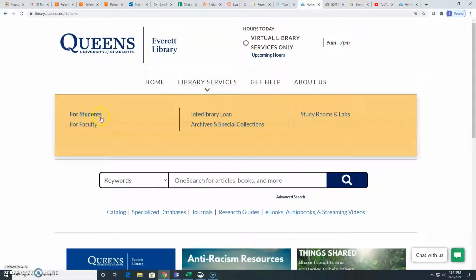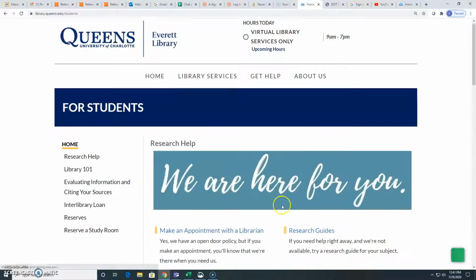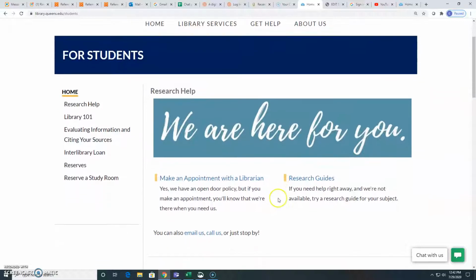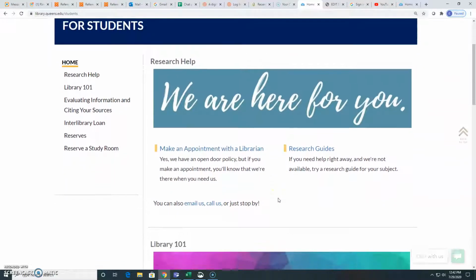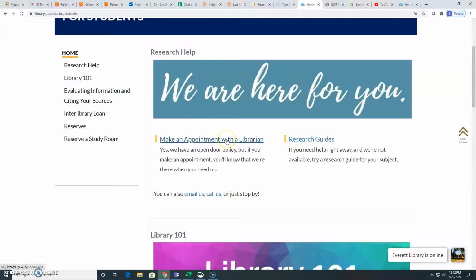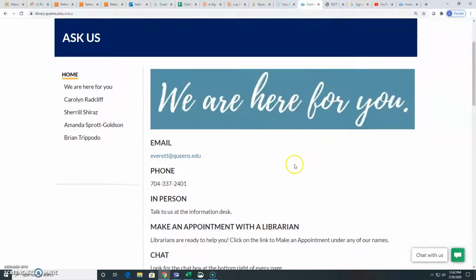Library services. Under library services, if we go to the For Students tab, we get a great menu where you can get lots of important information. You can make an appointment with the librarian. So let's just select that so you can meet the librarians.